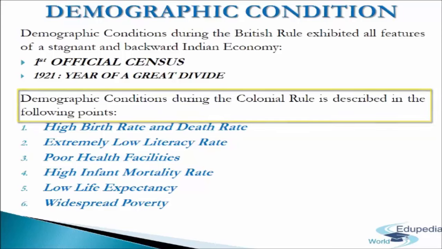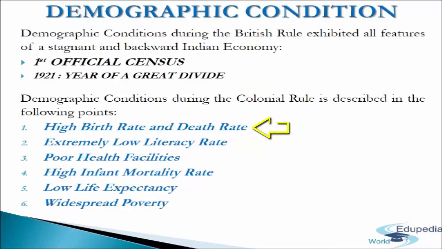First is high birth rate and death rate. Birth rate refers to the number of children born per thousand in a year. Death rate refers to the number of people dying per thousand persons in a year. Both birth rate and death rate were very high at nearly 48 and 40 per thousand respectively.